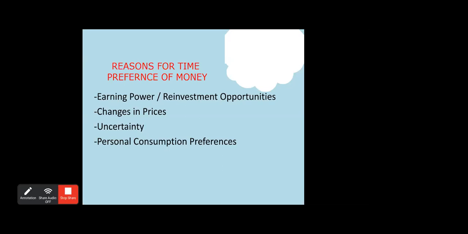And personal consumption preferences. For example, if someone asks you whether you would like to take a bike today or buy a car 4 years later, everyone chooses to buy a bike today and ride it, because it's personal consumption. Today we should have the commodity with us, rather than wait, as we don't know what will happen 4 years later.